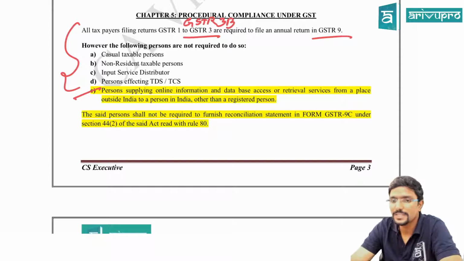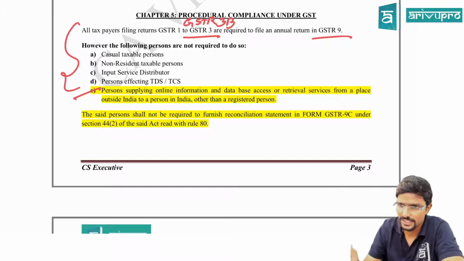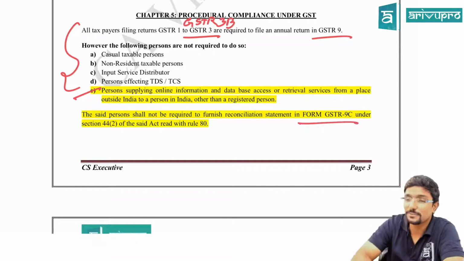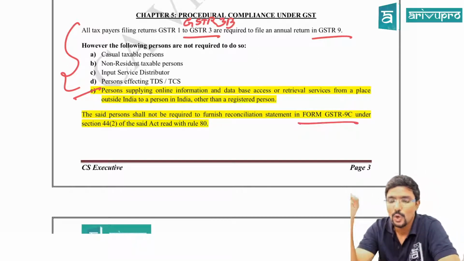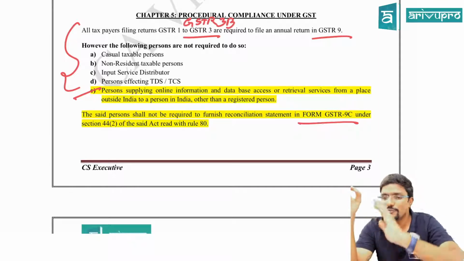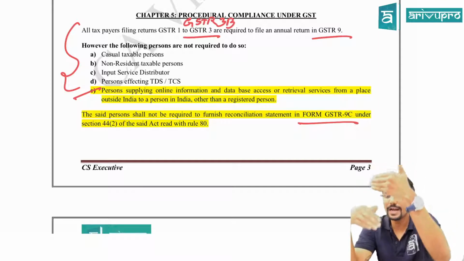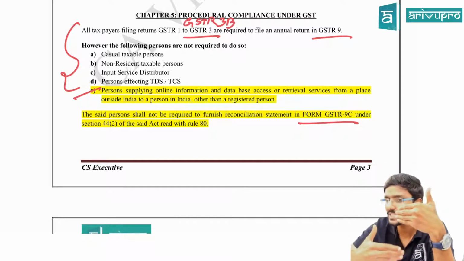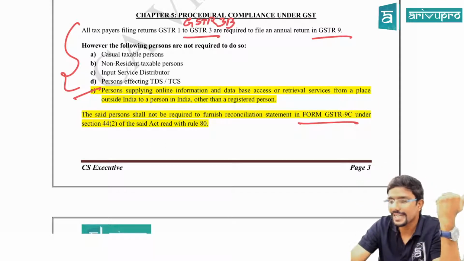The said persons shall not be required to furnish reconciliation statement in form GSTR 9C under section 44(2) of the said Act read with rule 80. See, GSTR 9C is with respect to reconciliation statement. Whoever is subject to GST audit, they have to file their annual return. Along with that, they have to file something called reconciliation statement in GSTR 9C.